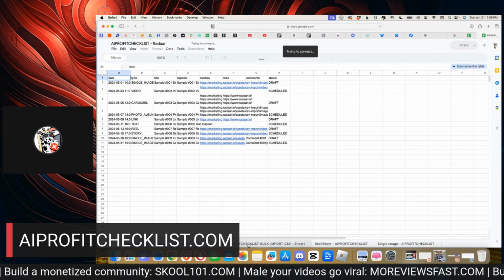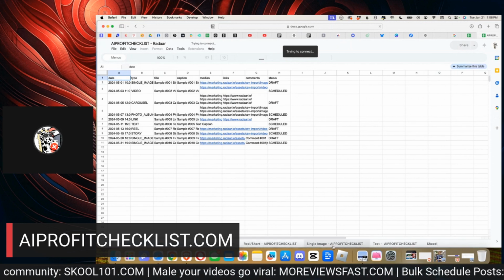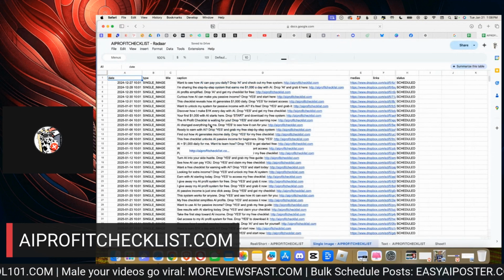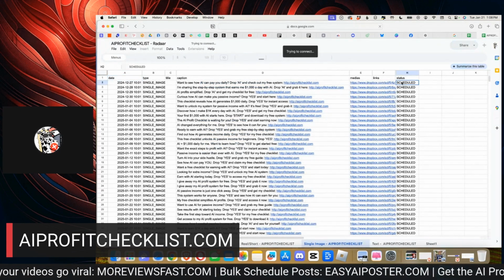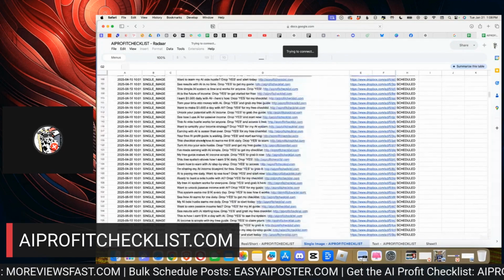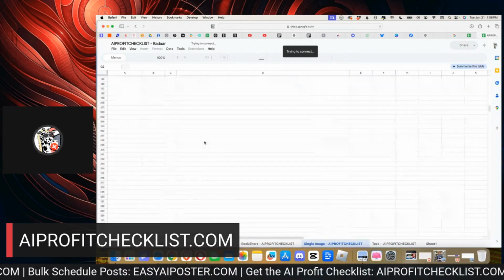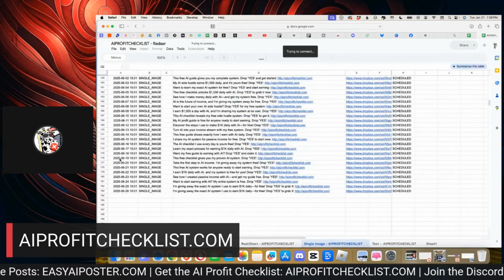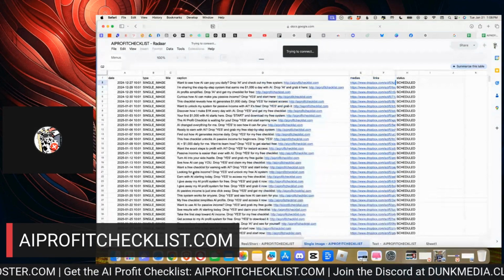I'm going to be creating another one of these just like this. See, I have this one for single images already. So I'm creating all of these, but for another 180 days. Now you could just start posting these at the end, or you could stack them on top of each other and increase the amount of things.